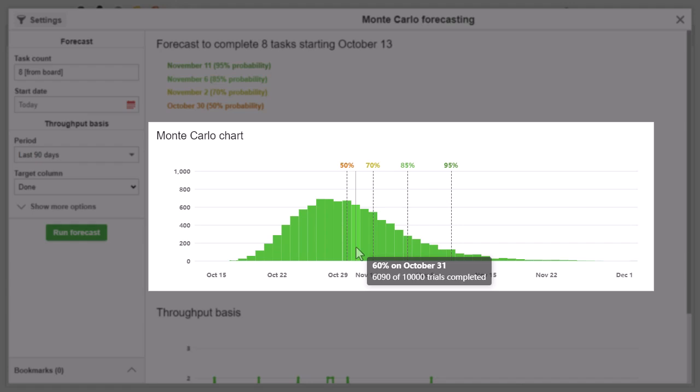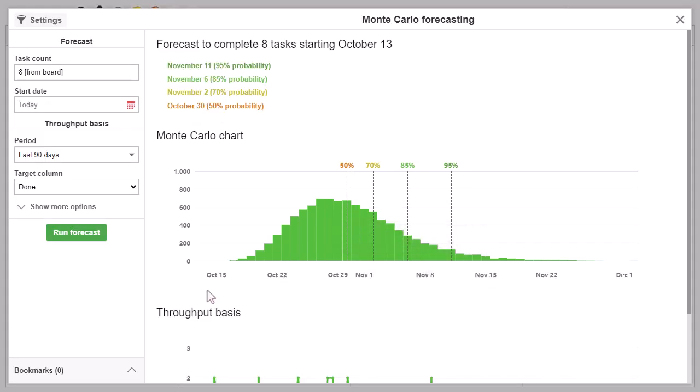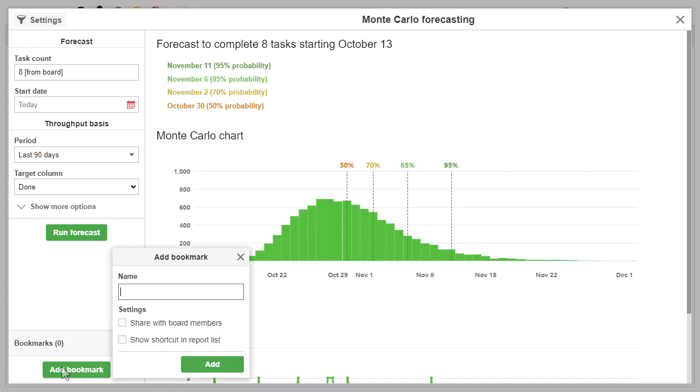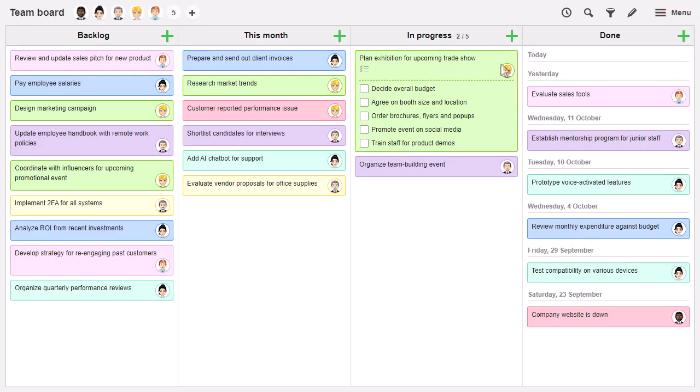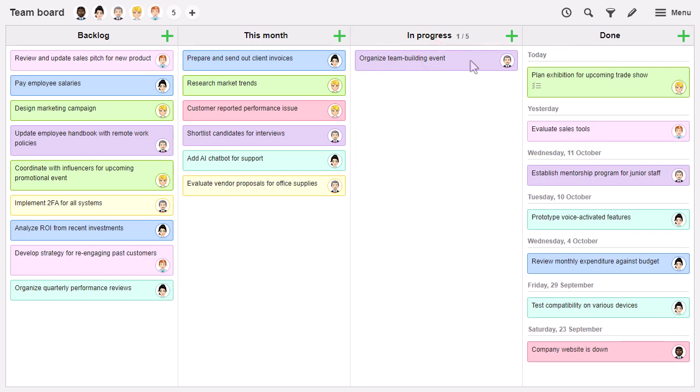Before we exit the report, we will save a bookmark with the configuration. We will call the bookmark this month and also add a shortcut to it for quicker access. We go back to the board. Now, let's assume that a few tasks have been completed.